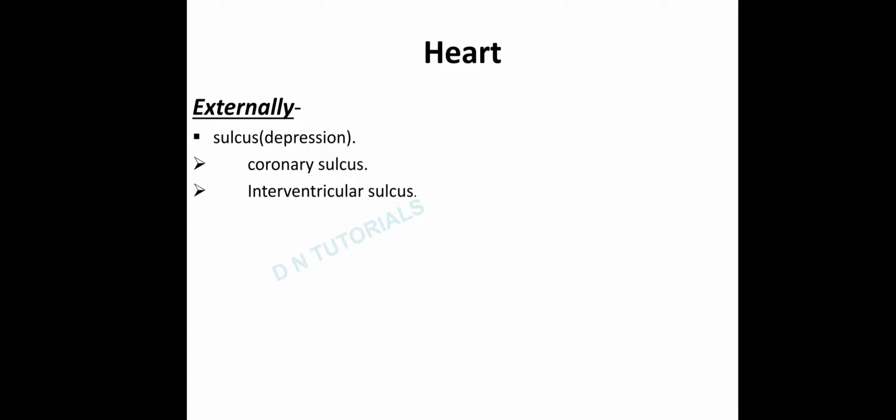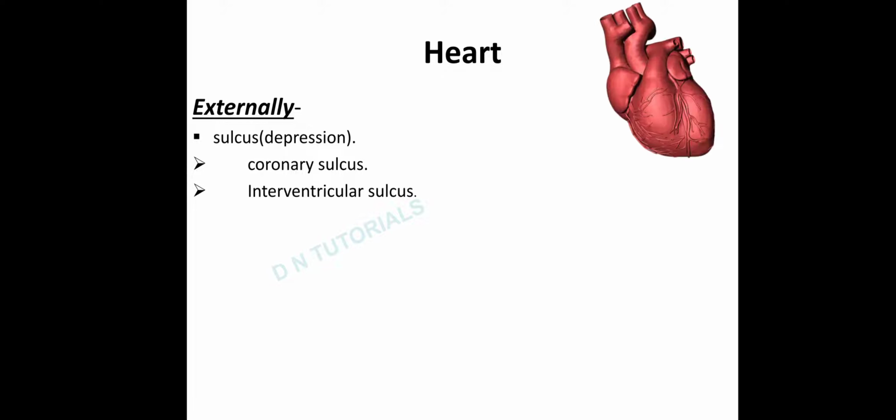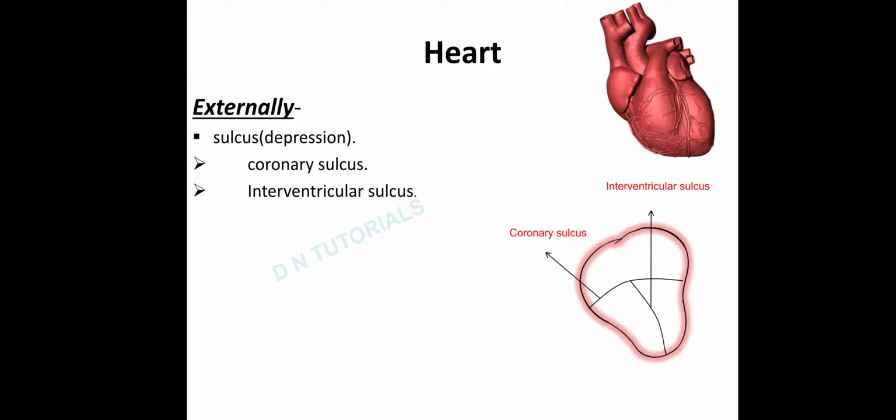When we talk about the structure of the heart externally, when we look at it from outside, your heart has certain depressions or grooves. These depressions or grooves are called sulcus. There are two sulcus present in your heart, the coronary sulcus and the interventricular sulcus. Coronary sulcus marks the boundary between the atrial chambers and the ventricles, and interventricular sulcus marks the boundary between two adjacent ventricles.